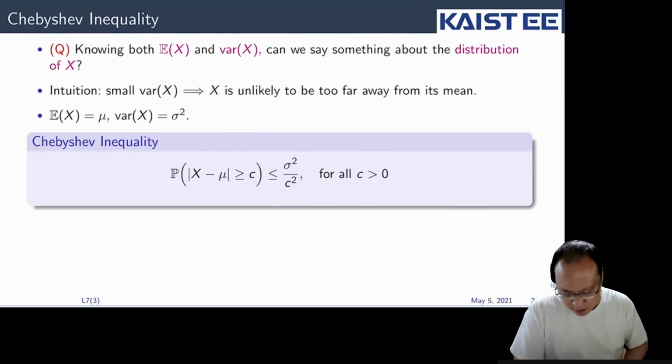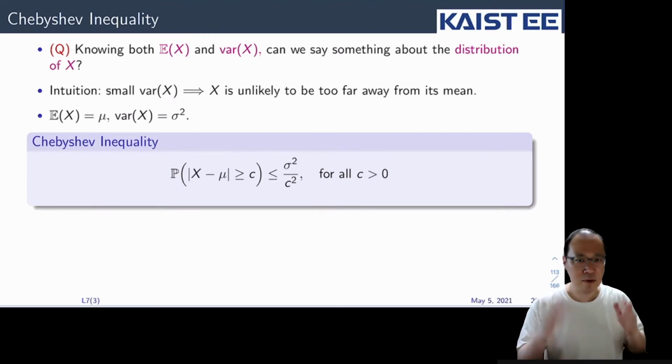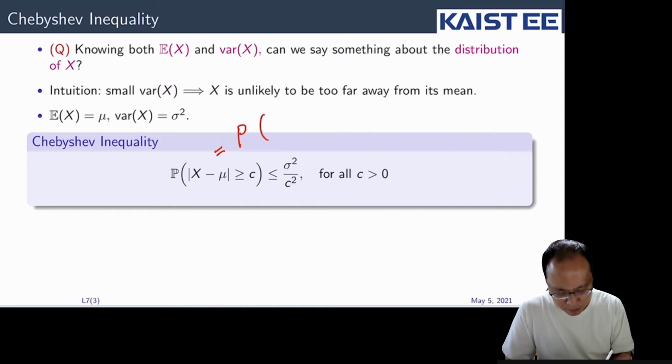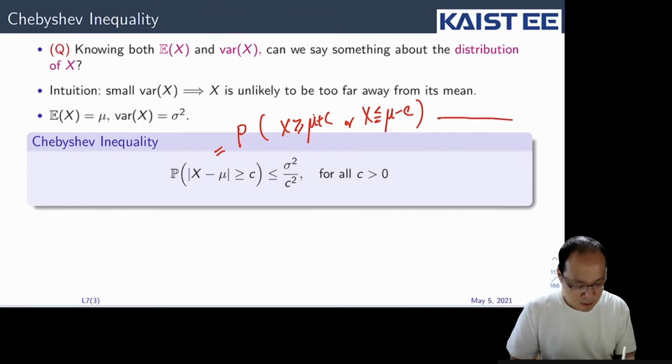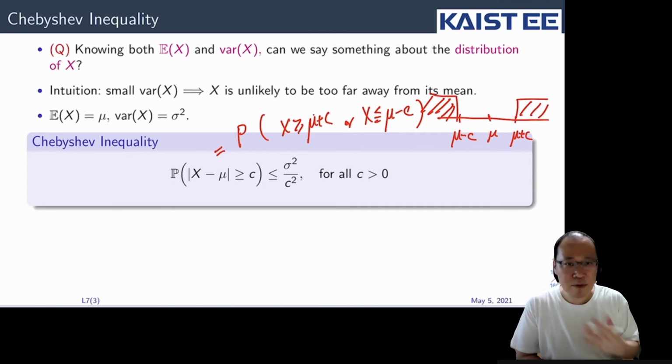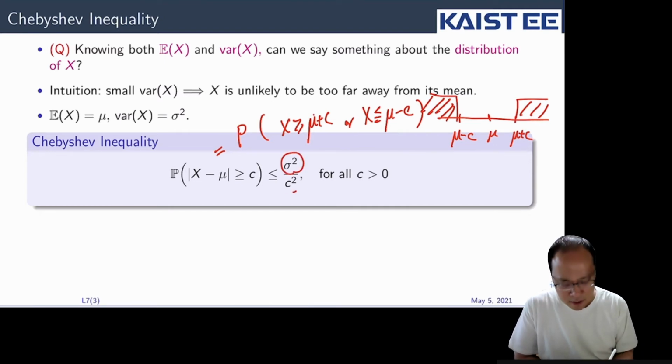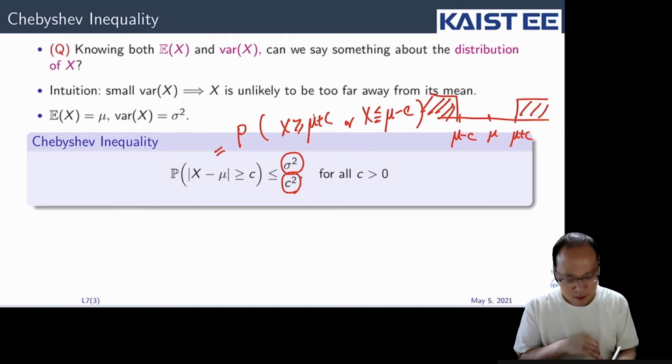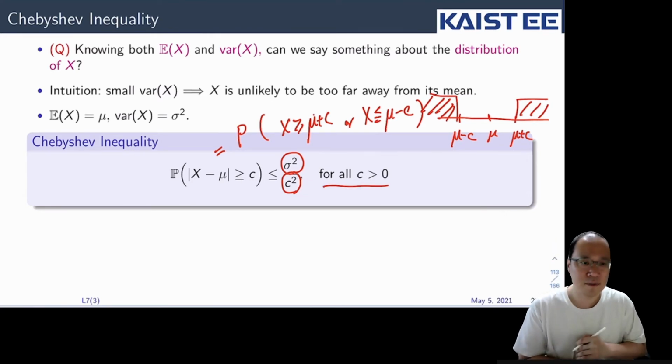Chebyshev inequality says that the probability that the absolute value of x minus mu is larger than some positive constant c is equal to the probability that x is larger than mu plus c, or x is less than mu minus c. For example, here's mu. This is mu plus c. This is mu minus c. This probability is bounded by the variance divided by c square. And that will hold for all positive c.